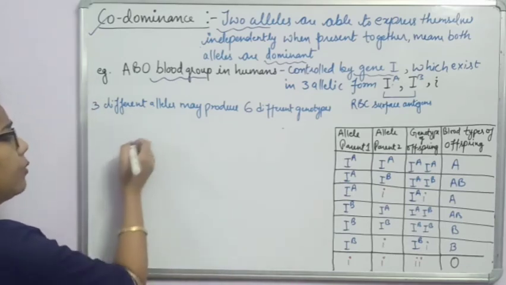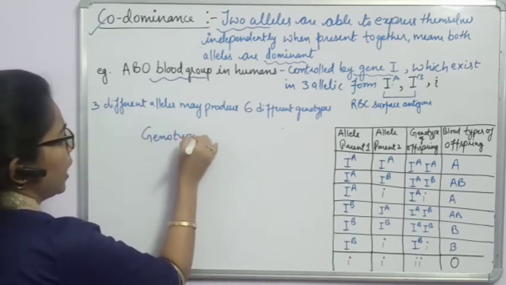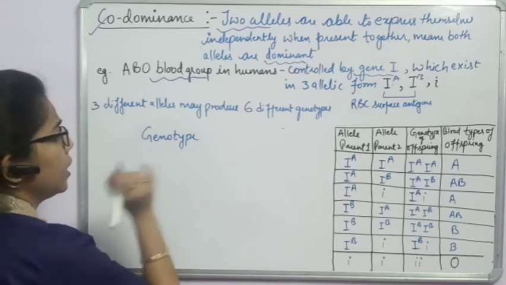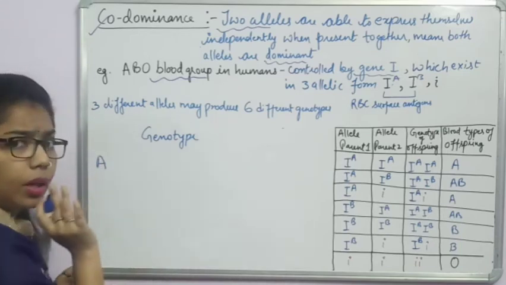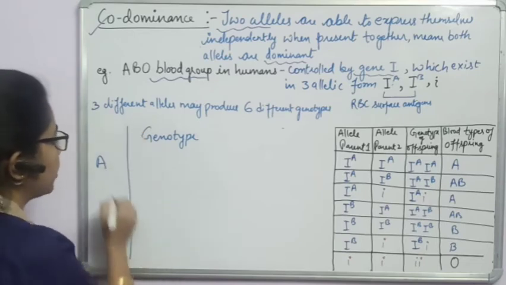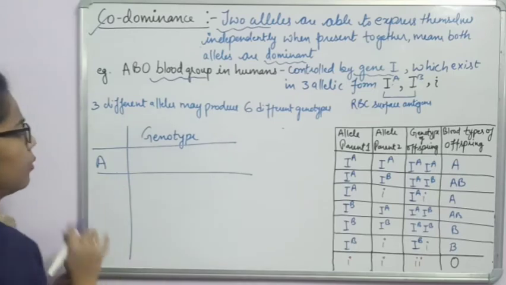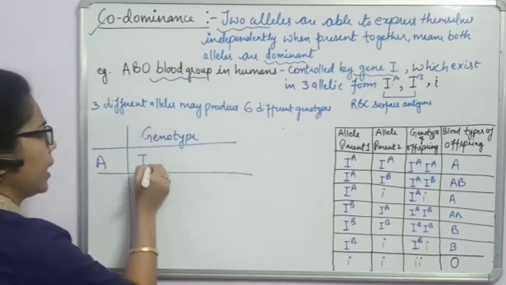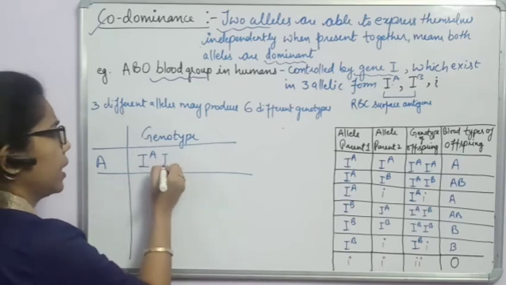For example, if it is a genotype, and I have to say in blood group A, what types of possible genotypes can it form? Can you explain how many types it can form? We represent this blood group with IA and IA.